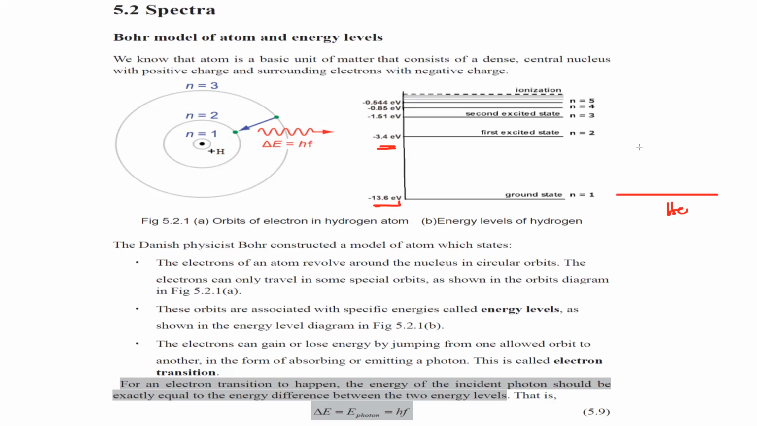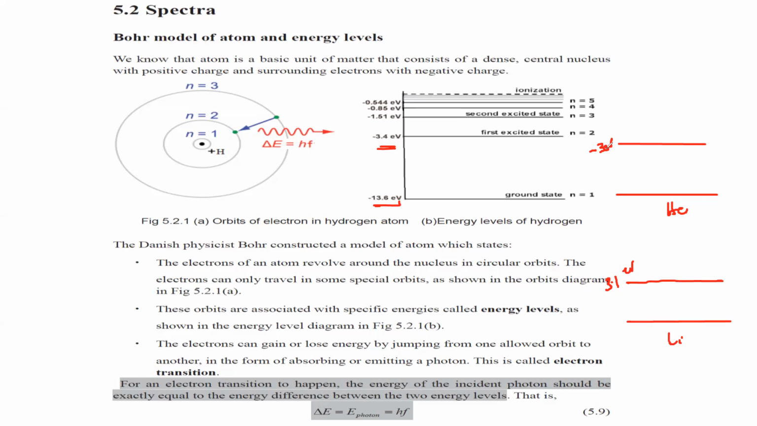For example, the first shell is 13.6, so the next might be around 3 or -3. When we take another element like lithium, the first shell is 13.6, but the second shell might be 3.1 electron volt. So all the elements have different positions, different gaps between their shells, and that is why this refers to a fingerprint of the element.